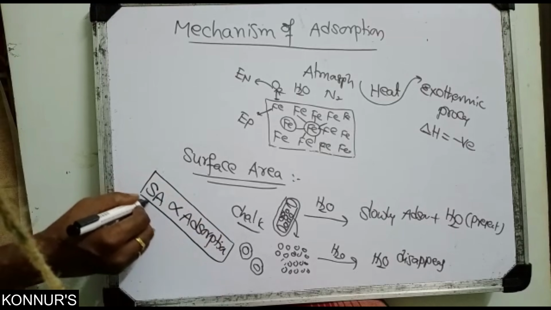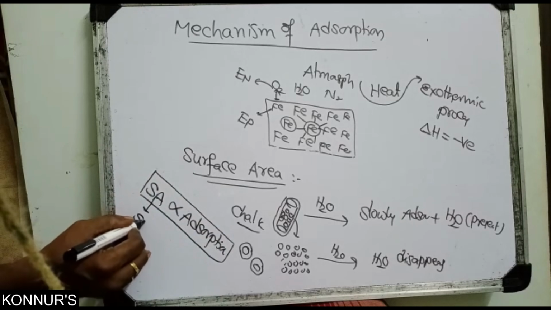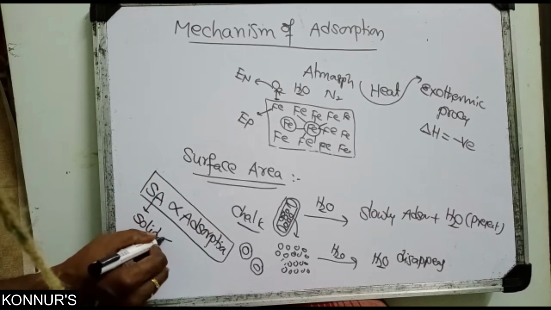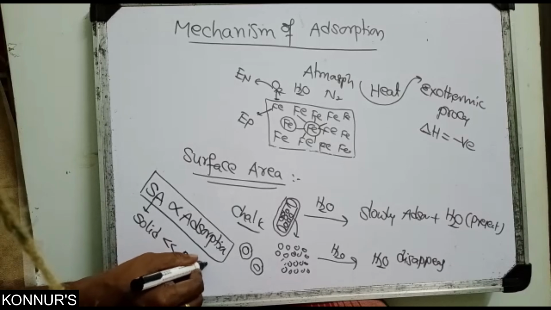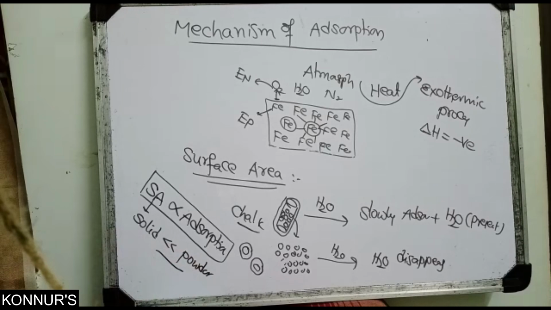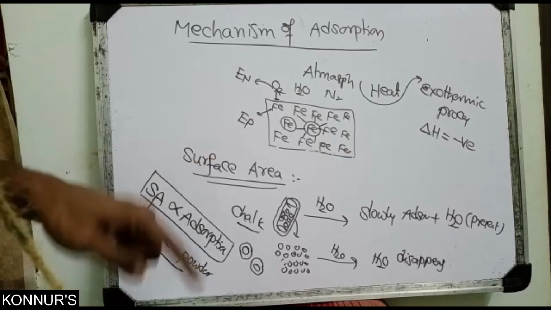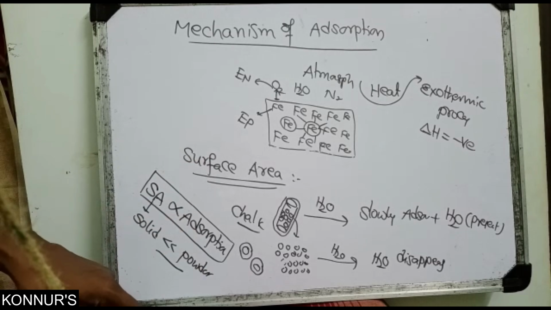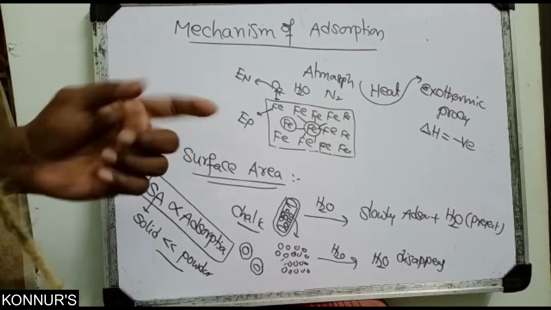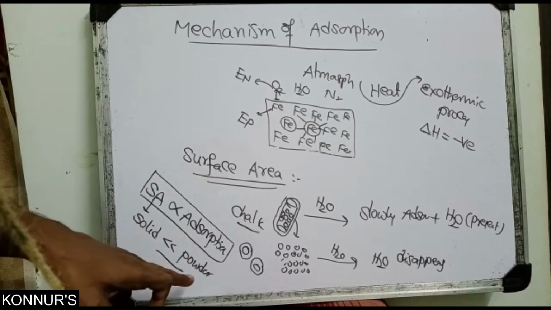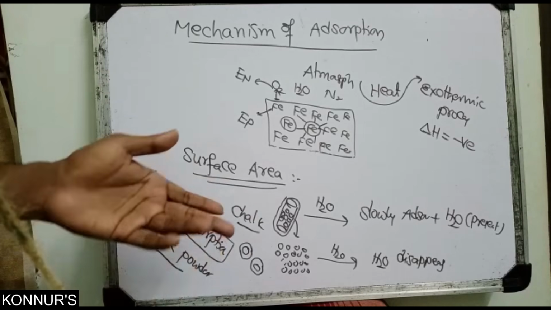Next, where surface area is more: a solid has less surface area compared to powder. Suppose in the kitchen we add salt and salt powder; the powder dissolves fast. The solid crystals take more time compared to the powder, which dissolves easily. So that also.